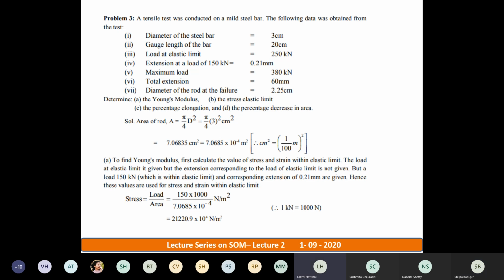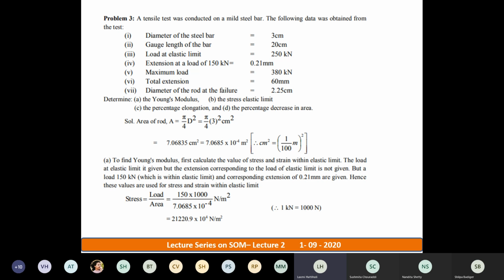Shilpa says that you get accuracy at 150 kilonewton load. But please concentrate on my wordings, everyone. My answer is, even if you calculate at 150 or at 250, both the answers are absolutely correct. By taking 150, you get stress as 150 divided by area.